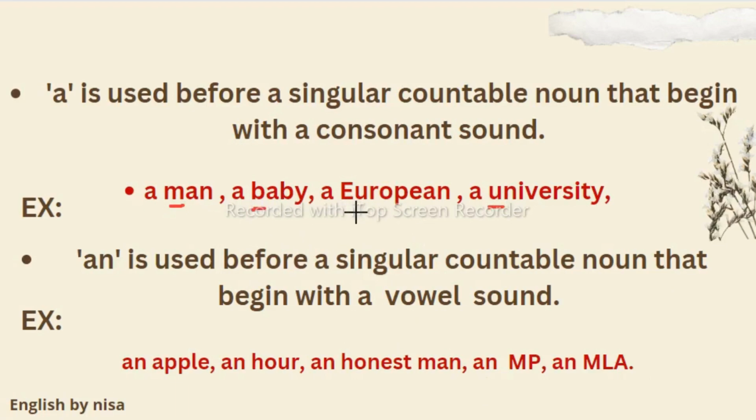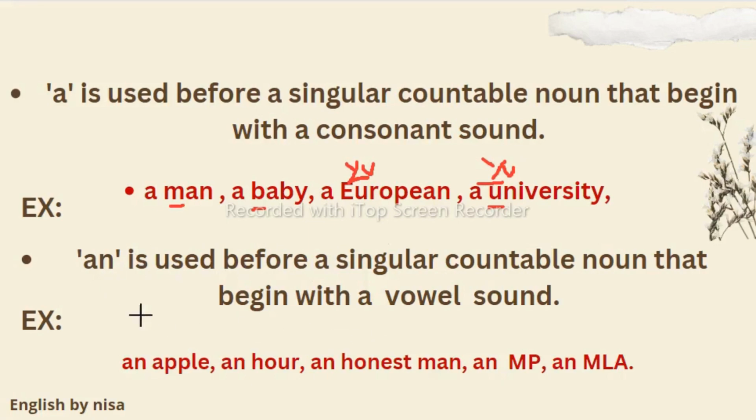Why have I taken European? Because we pronounce it as European, so it gives the consonant sound U. In an exam also, if you find this type of word, you have to mark it as a, because you have to concentrate on pronunciation, not on letters. So a European, and also a university, we pronounce it as U, so it gives a consonant sound.